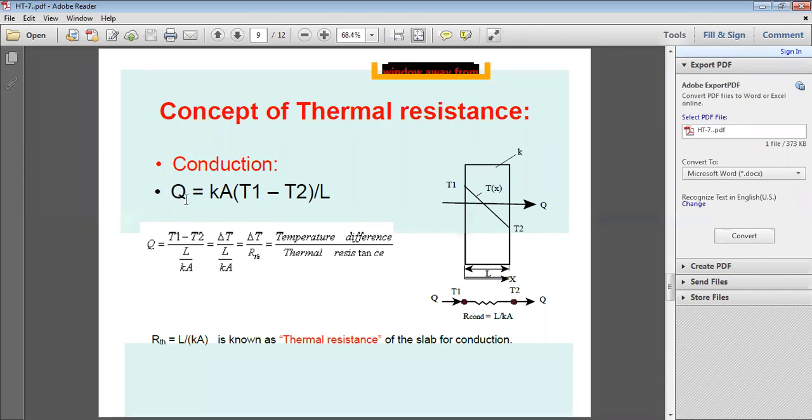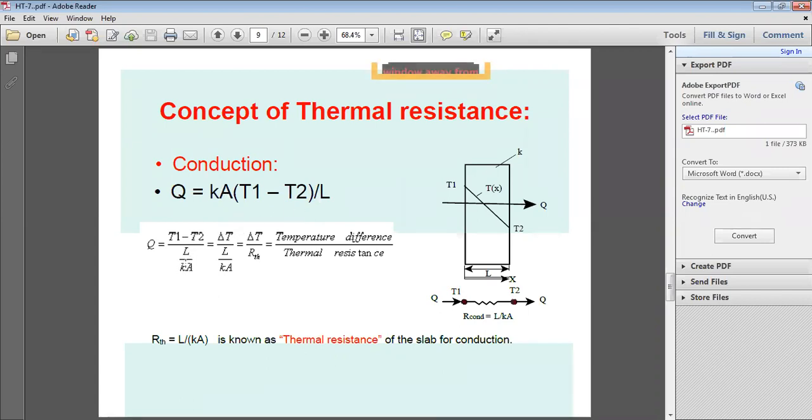Heat transfer rate Q in one-dimensional steady state heat conduction, from Fourier's law of heat conduction, is Q equal to Ka into T1 minus T2, whole divided by L. Therefore, Q is equal to T1 minus T2 divided by L by Ka.